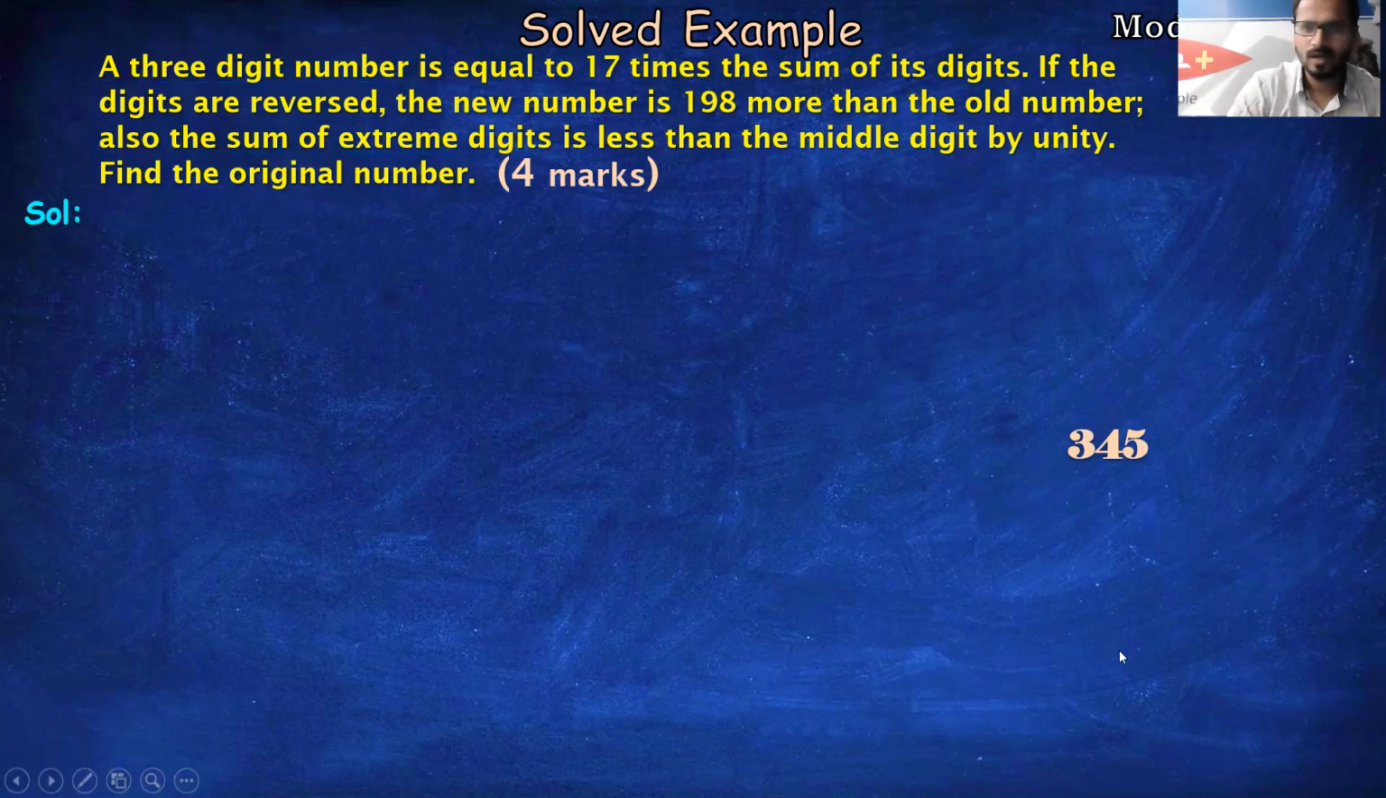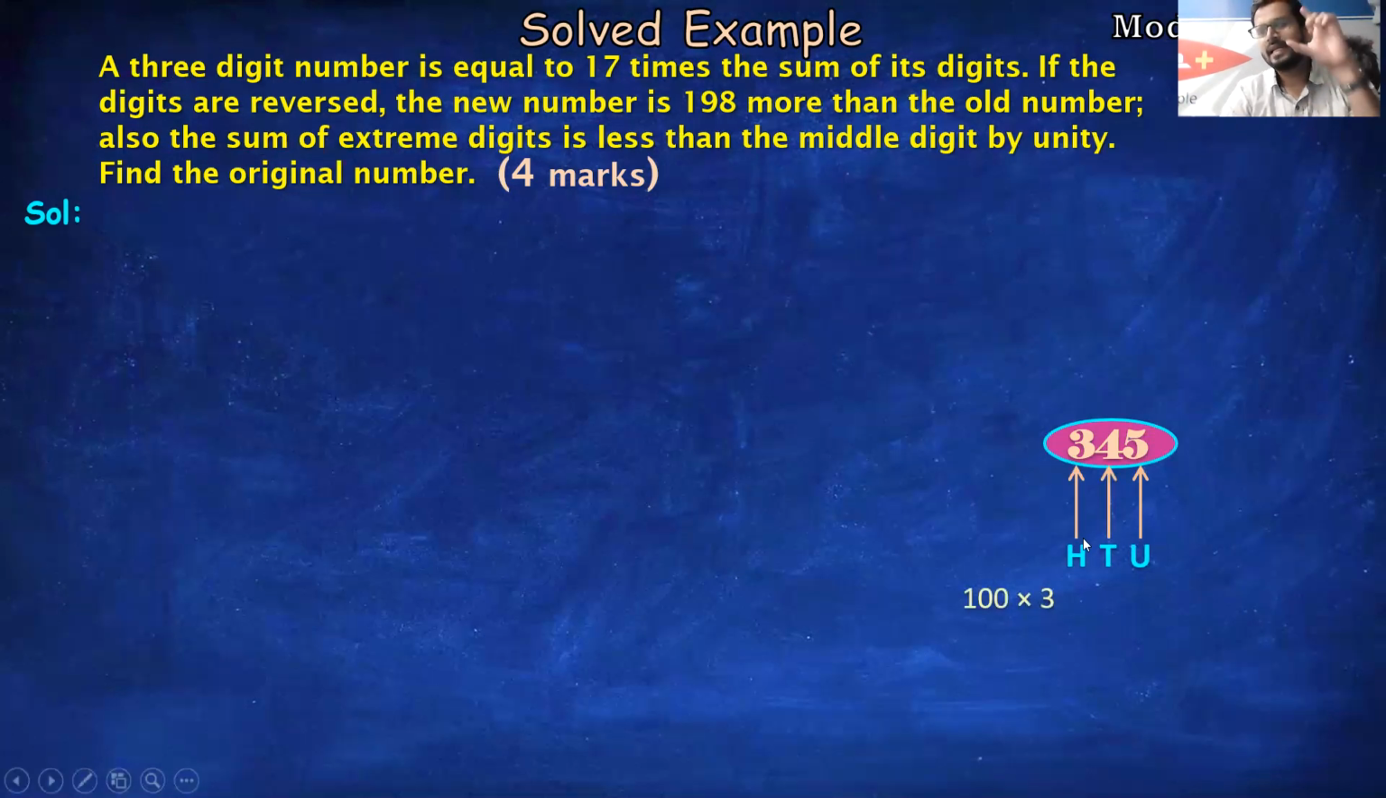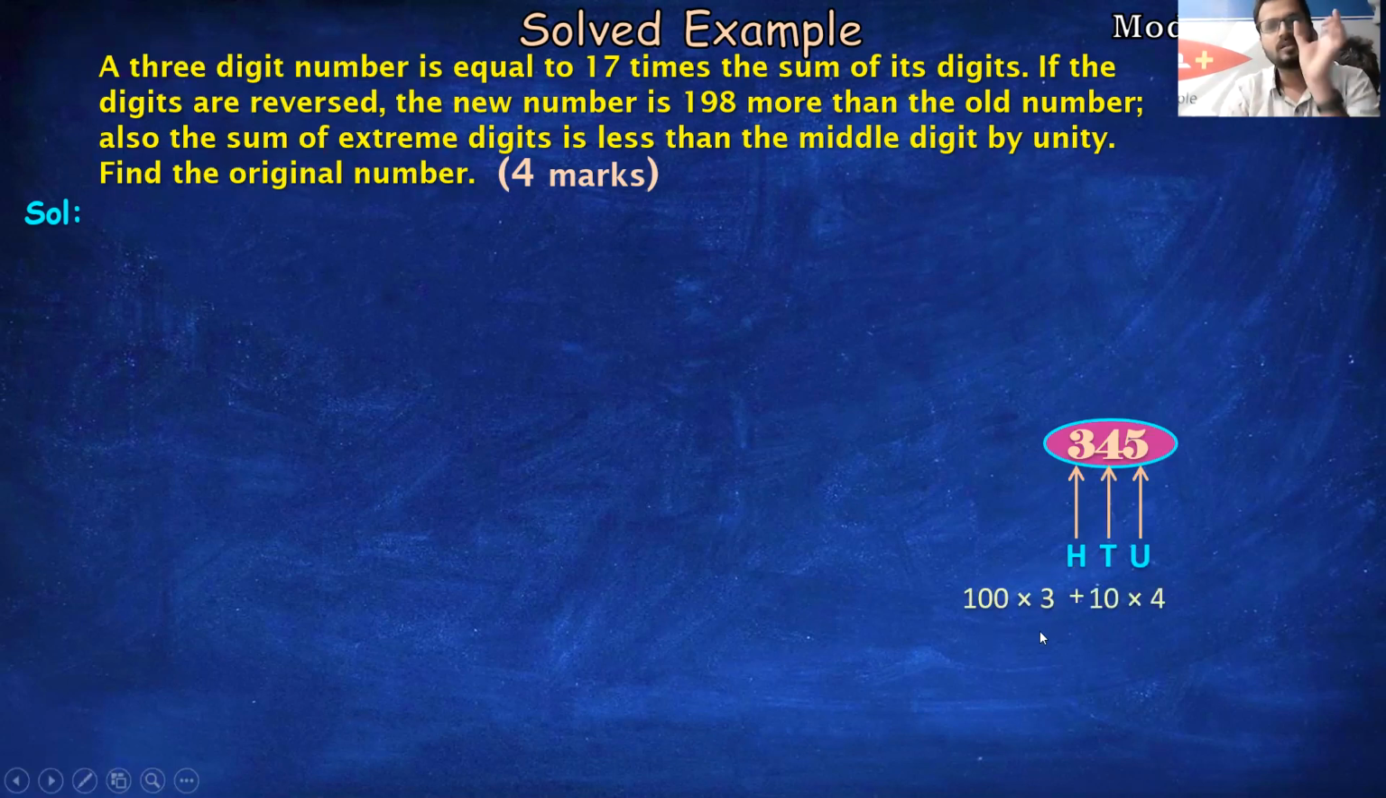Now let us understand the logic. How is a 3-digit number formed? There is a digit at the unit place, then a digit at the tens place, then a digit at the hundred place. So in a 3-digit number, the digit at the hundred place is multiplied by 100, plus the digit at the tens place is multiplied by 10, plus the digit at the unit place is multiplied by 1. So in this case, it is 100 into 3 plus 10 into 4 plus 1 into 5. Fine, this is the logic.